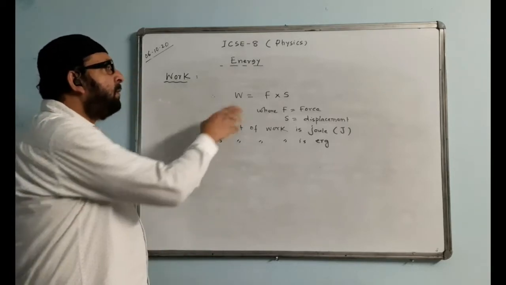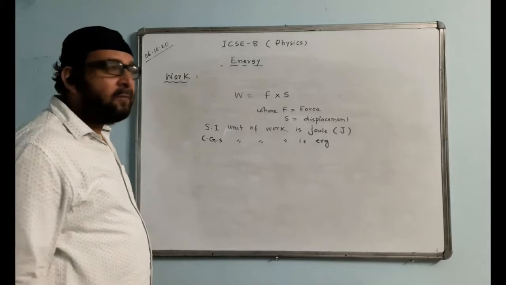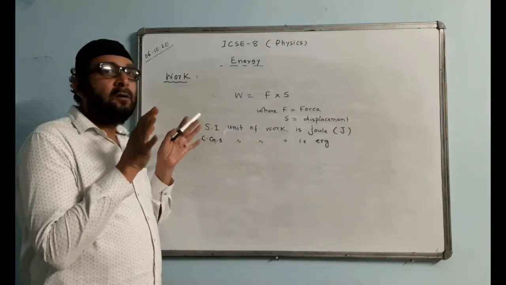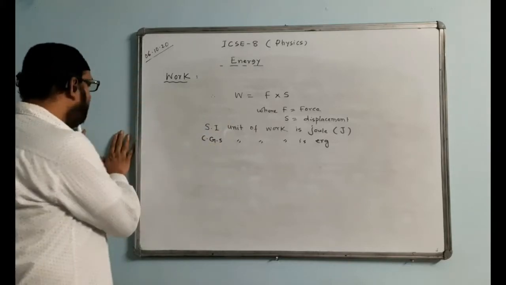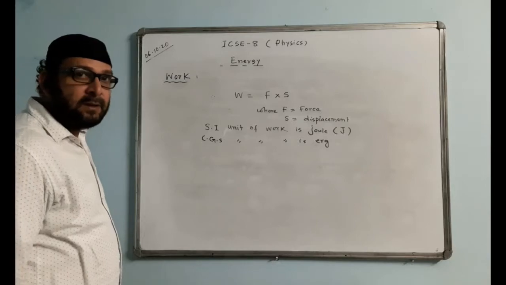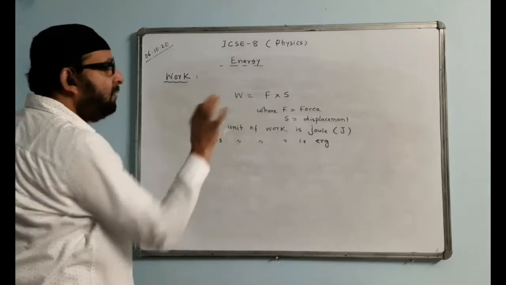Now there are many examples of work done and work not done. Suppose you are trying to push a wall of a building. Do you think the wall of the building will move or get displaced? No. So work done will be 0.